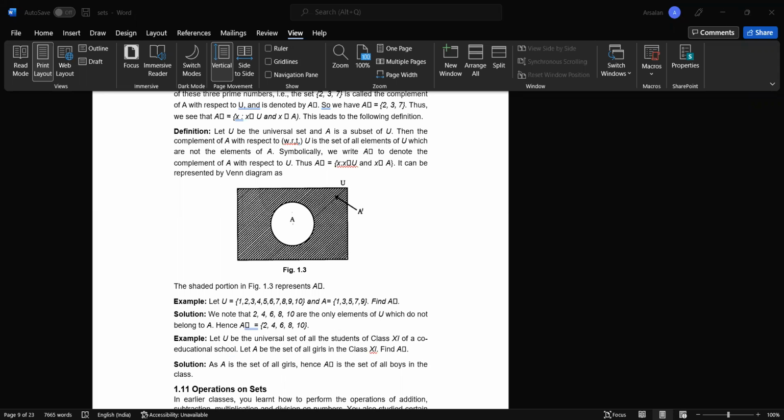Thus A into B does not equal ∅. So what is the condition when A into B is not going to be ∅? It is going to happen if and only if A is not equal to ∅, which means set A is not a null set and set B is also not a null set, then we can say that the Cartesian product A into B is not equal to ∅.